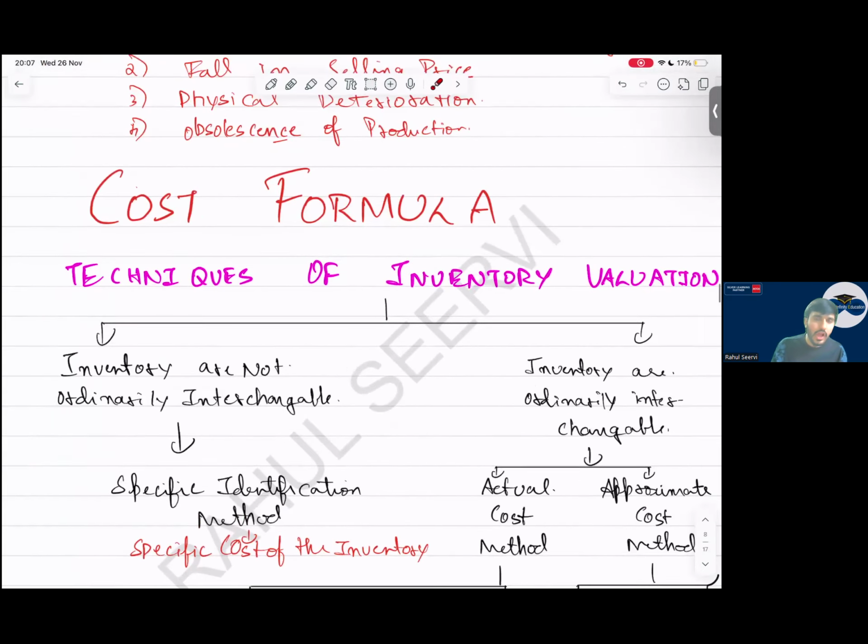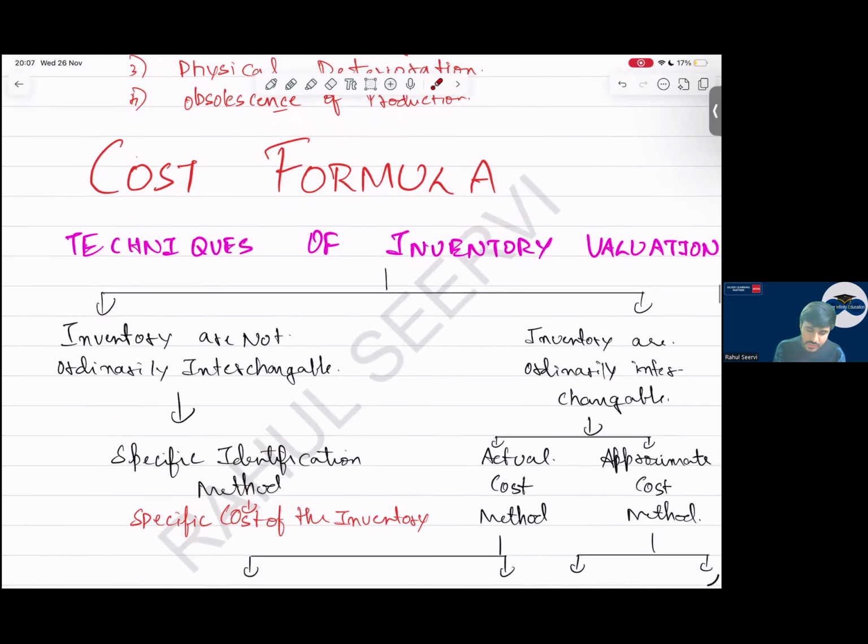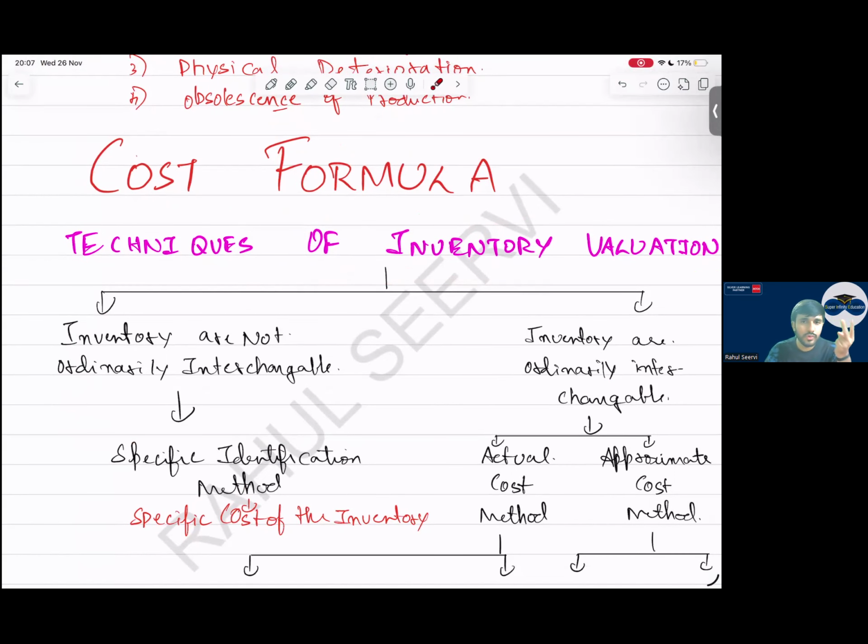Cost formula. How we will calculate the cost, sir, of an item. The techniques of inventory valuation. Inventory valuation, you know there are two methods, sir, FIFO and weighted average cost. LIFO is not there, it has been removed.